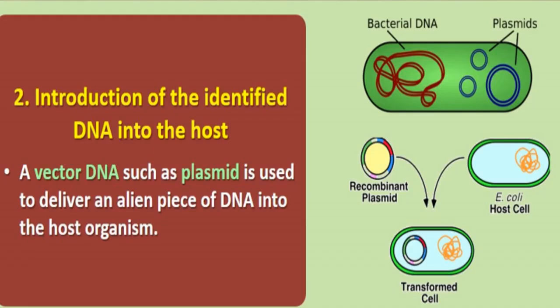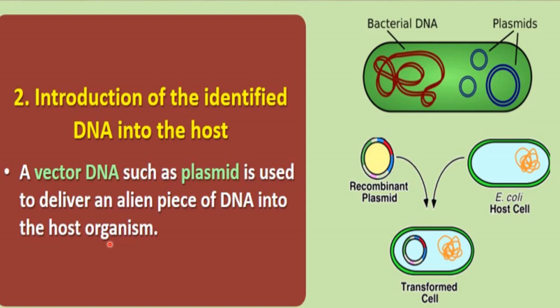Now the second step. In the second step, what is done? Introduction of the identified DNA into the host. So for this process, a vector DNA such as plasmid is used to deliver an alien piece of DNA into the host organism. As you know, the malarial parasite, that is Plasmodium, requires a vector for its introduction into the human body, that is the Anopheles mosquito.